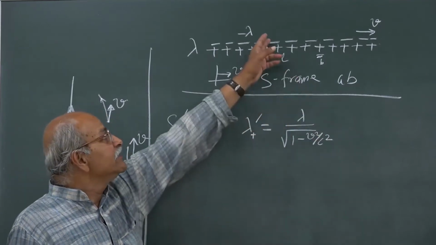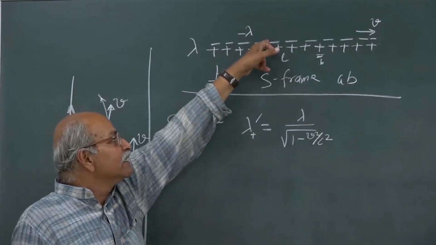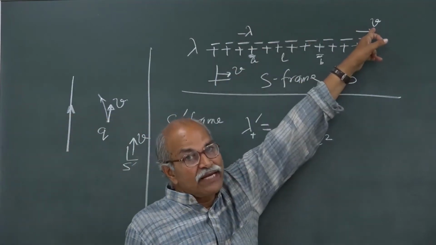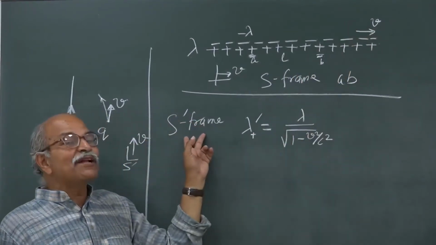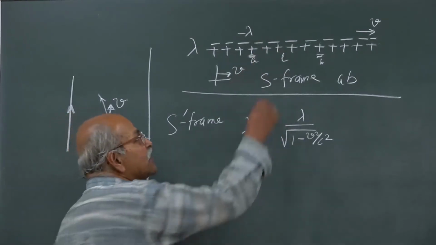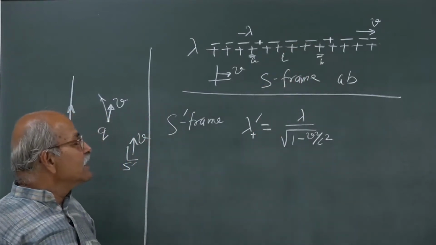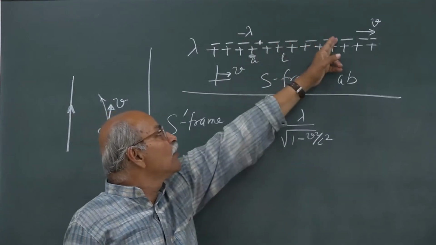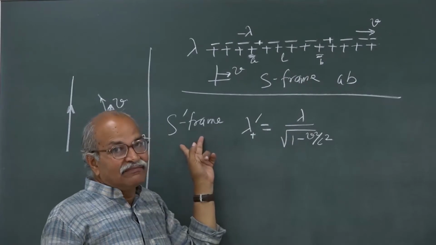Now, look at the negative charge line. The negative charge line in the S frame is moving with a velocity v towards the right, towards the positive x direction, and therefore, as seen from the S prime frame, this is at rest. So, again if you take 2 points on this negative charge line, and this length is say L, what will be the length between these same 2 points as seen from S prime?